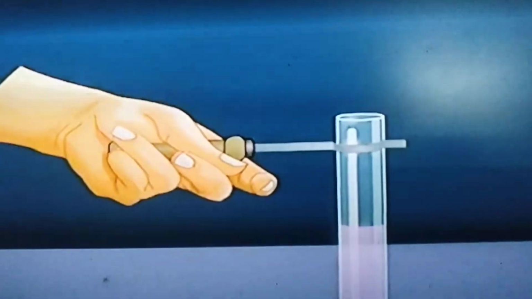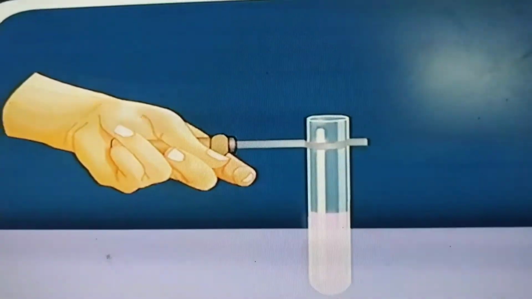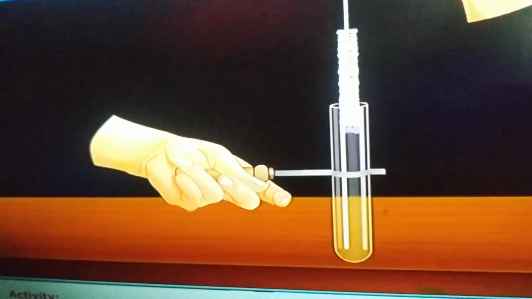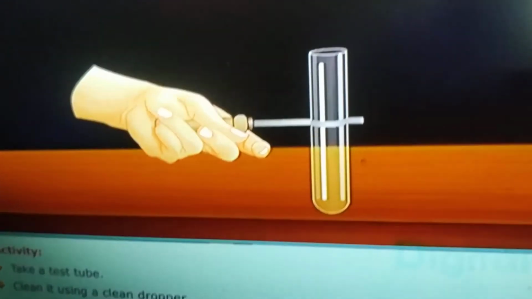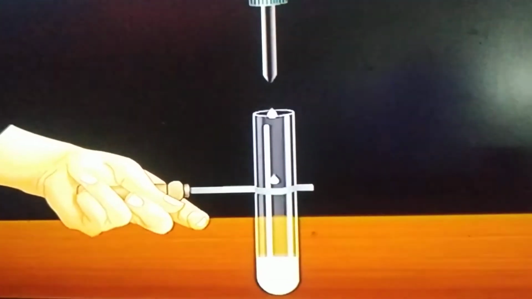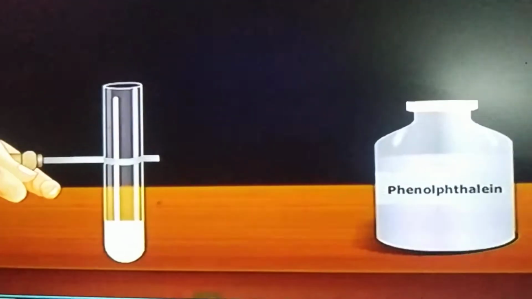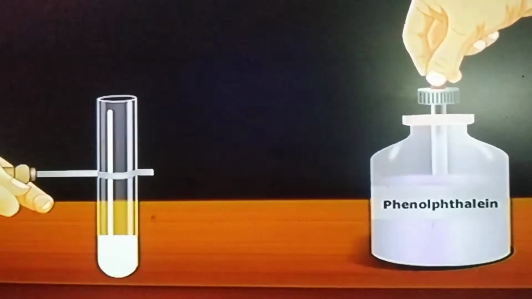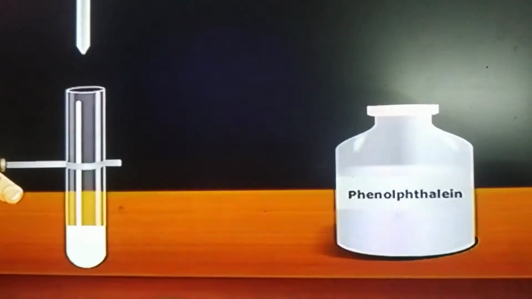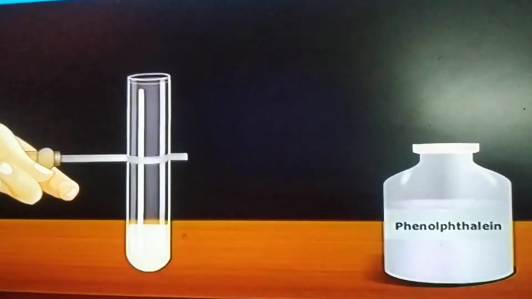Okay. Next, let us learn neutralization reaction. For this, take a test tube, clean it using a clean dropper and carefully pour 10 drops of hydrochloric acid in the test tube. Now add 2 drops of phenolphthalein indicator solution. Observe the color changes.